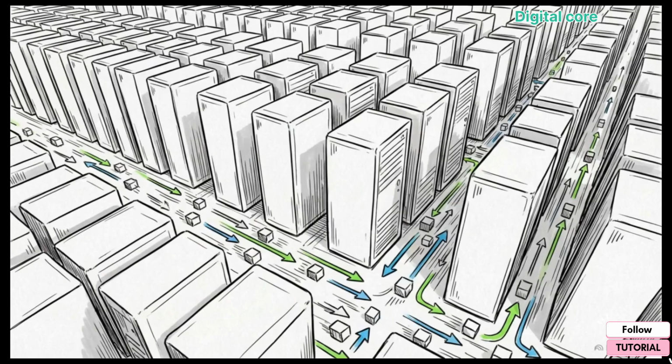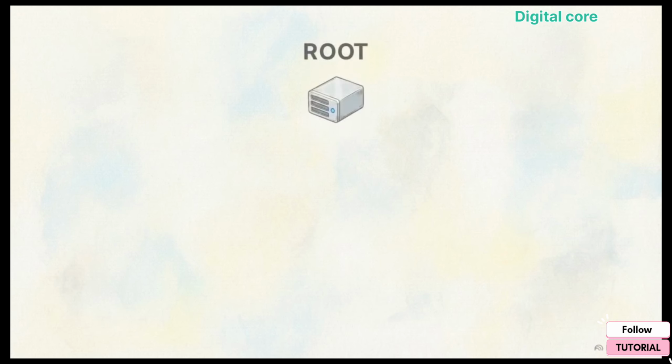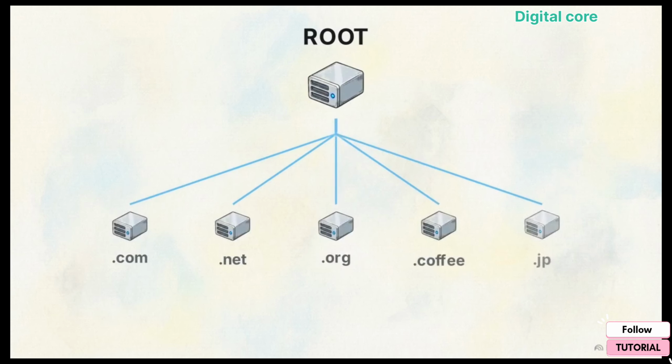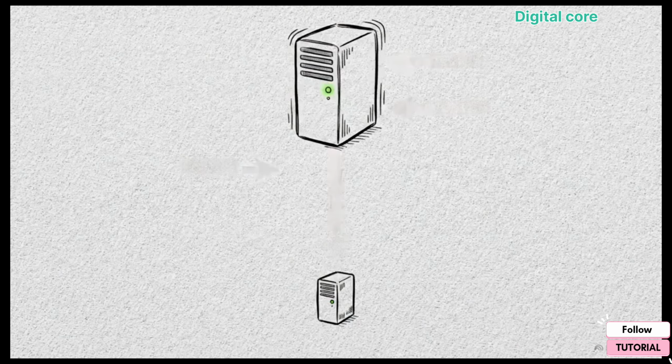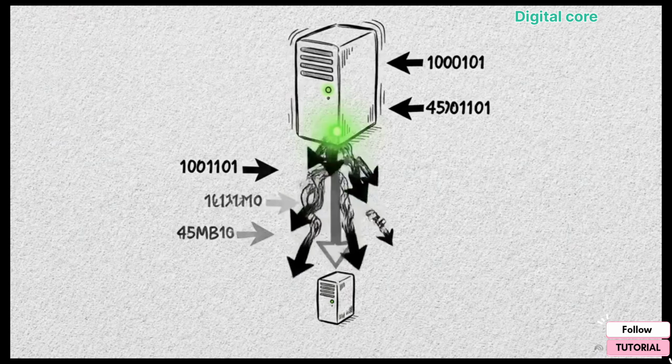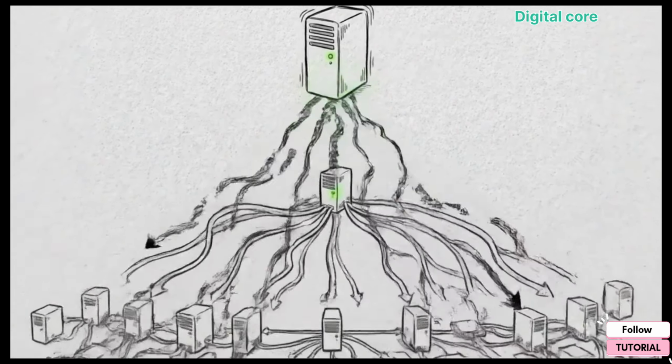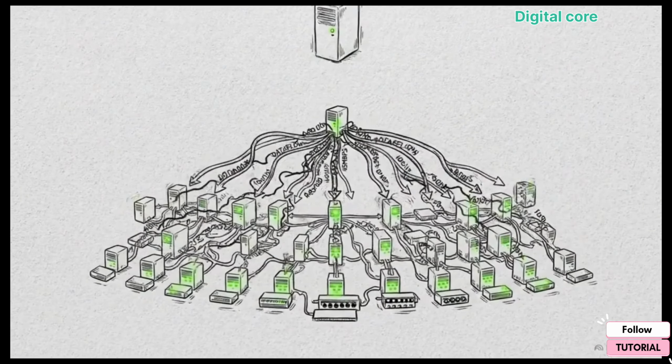But these root servers don't stoop to memorize individual website IP addresses. Instead, they simply delegate the request down to top-level domain or TLD servers, which handle the .com or .net spaces. Even at the highest echelons of global internet infrastructure, the system functions entirely on delegation rather than absolute knowledge.